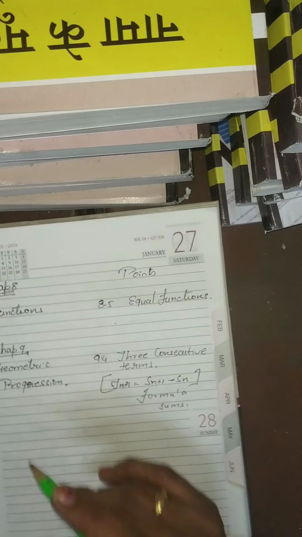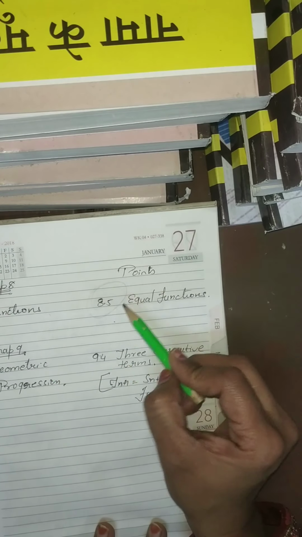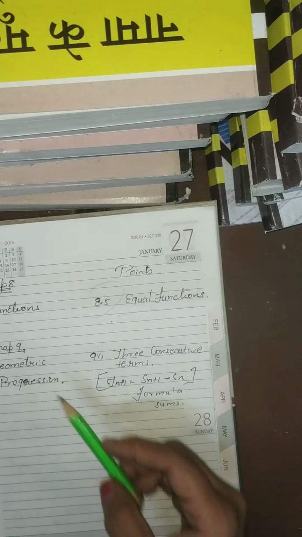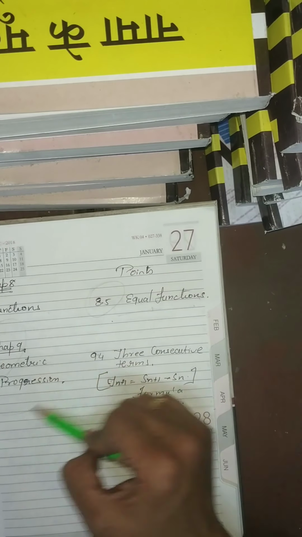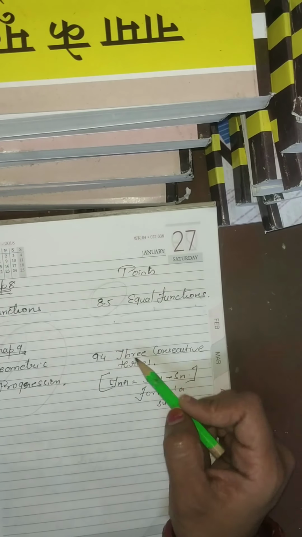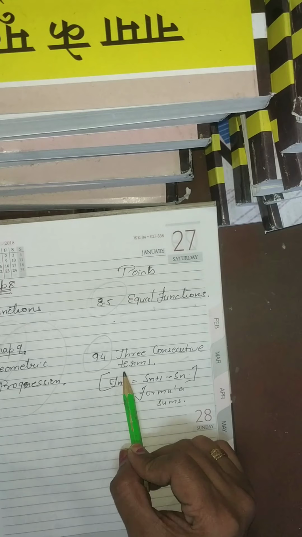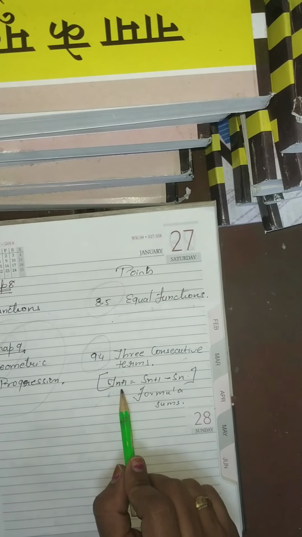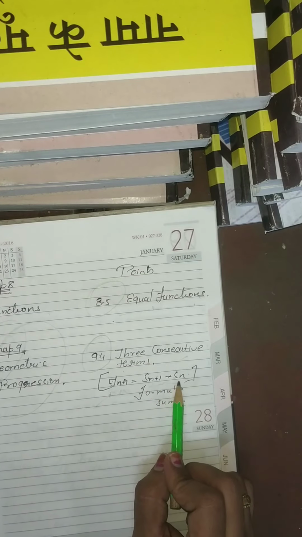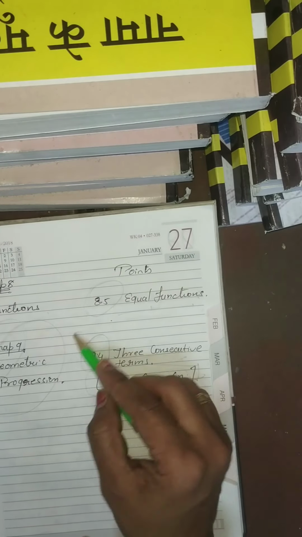Now we come to your second last chapter, that is functions. In that only 1 point is reduced, that is 8.5, equal functions. Last but not the least, geometric progression, one of the most interesting chapters. I like this chapter very much. From there, 9.4, that is 3 consecutive terms questions, are reduced, plus the sums related to Tn+1 = Sn+1 − Sn, ये जो फॉर्मूला है इससे रिलेटेड जो सम्स हैं, they are reduced.